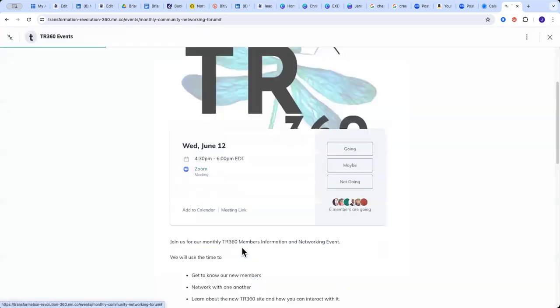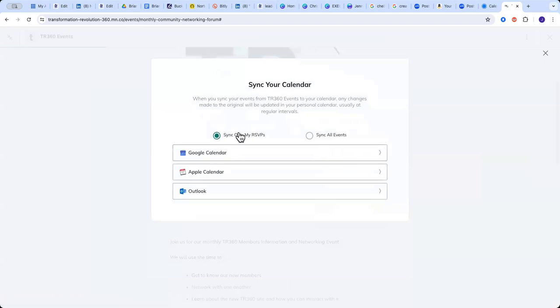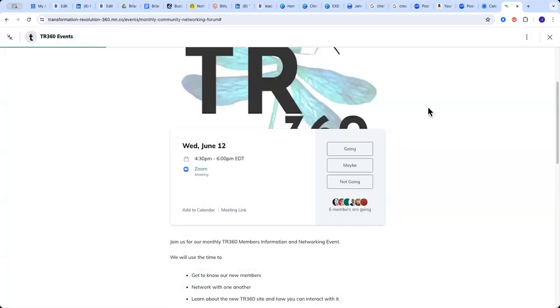You can also sync to your calendar. You can sync only the events that you RSVP to, or you can sync all of the events. And it will ask you what type of calendar you're using, and then you'll be able to sync it up. So this is a great feature that I really like about this tool. So if you choose to sync all events, it will even sync any new events that we add. So you will always have those events on your calendar with the reminder, so that you know what's coming up.